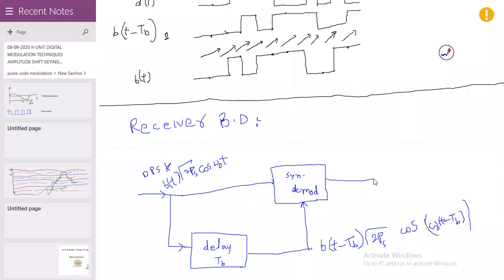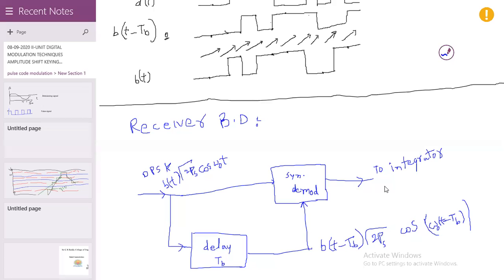Then the output of the synchronous demodulator is given to the integrator, and here you can also use a bit synchronizer.